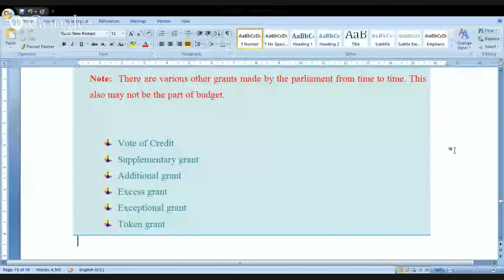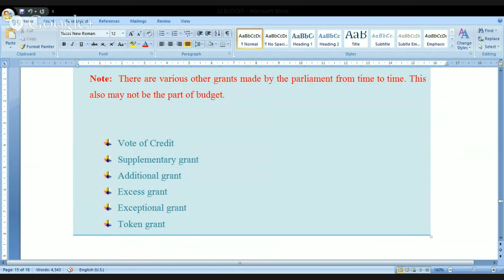Look at this. See here, the budget has been granted and the money is being spent. But sometimes, look at this note, you just read the point: there are various other grants made by the parliament from time to time. This also may not be part of the budget. What do you mean by this?